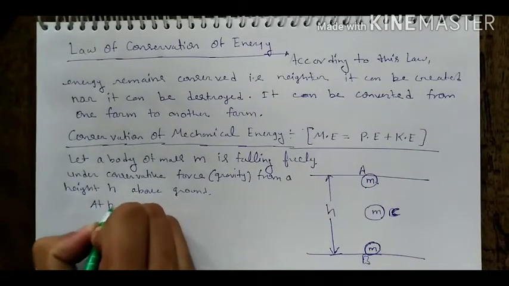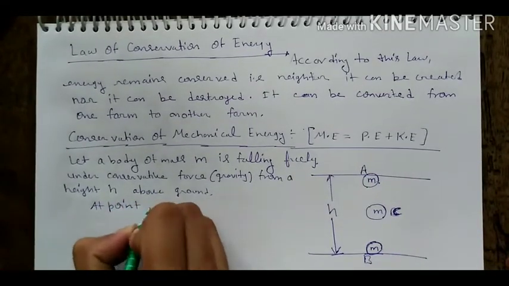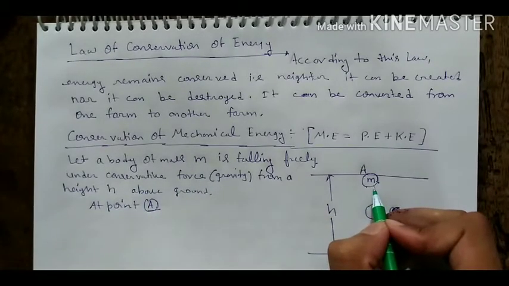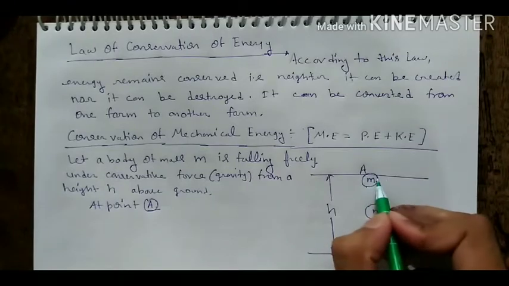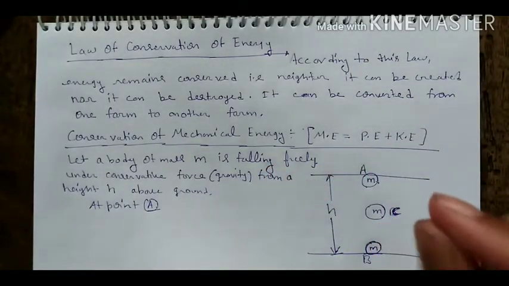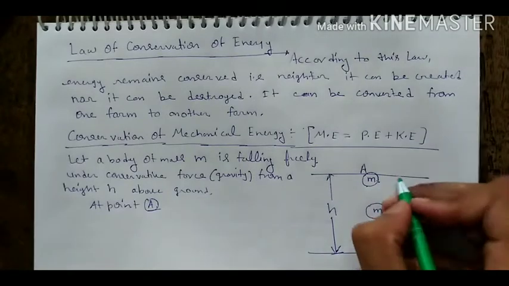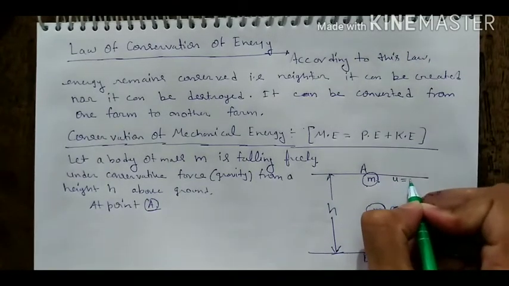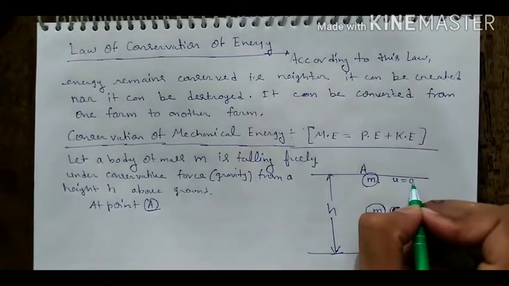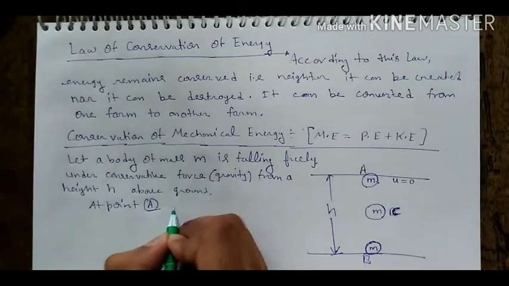At point A, if I ask what will be the kinetic energy, this body is at rest. At height h we have a body having mass m and it is at rest. It means its initial velocity is 0. So if initial velocity is 0, kinetic energy is 0.